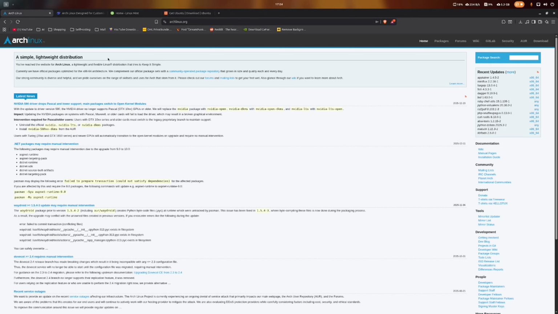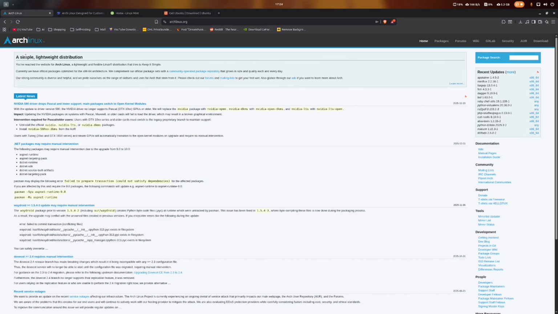Like if you want to build an AI server or something, or if you want a distro that is only used for code writing in general, like programming for example, or game developing, if you want only that type of stuff. But to be honest, most people are not gonna want that, because most people want to do multiple things on their computers, right? Where you shouldn't use an Arch-based distro, because they are made to accomplish one task. And in that they're really good. Like if you install an Arch distro that is focused on what it's designed for, then you're gonna have a way better experience than in Debian if you only use it for that one task.